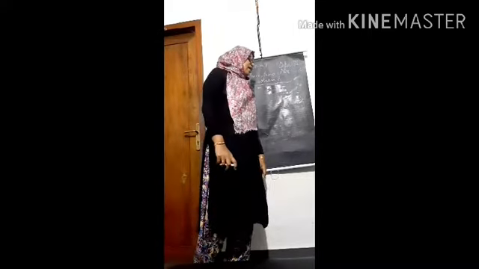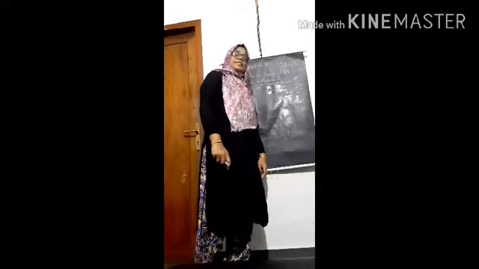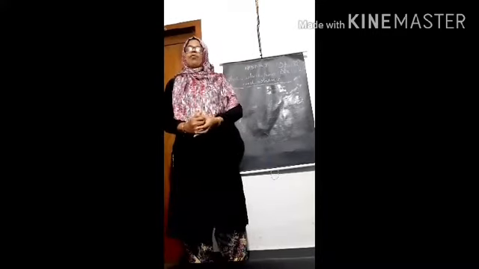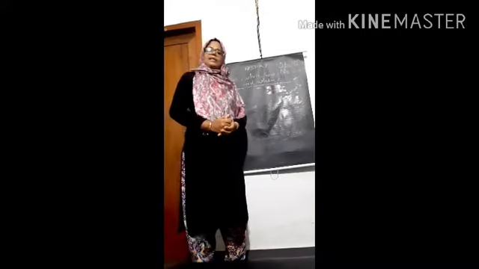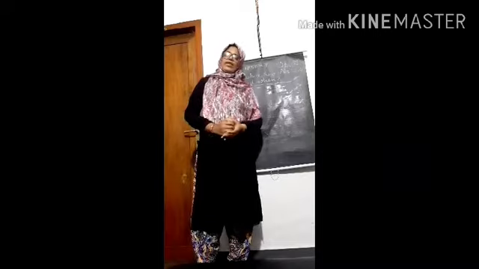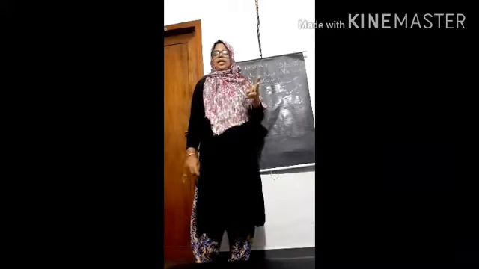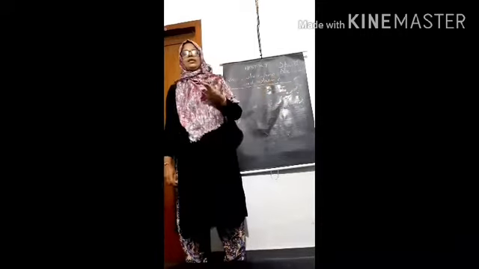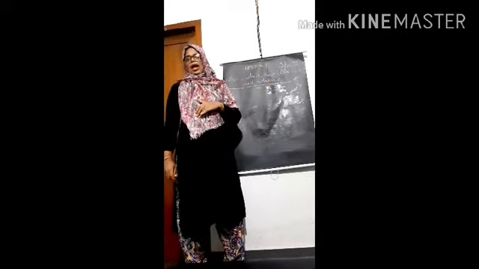Next, we were talking about what the sources of history are. How can we know about the past? That is the meaning of source of history. Sources of history we divided into two sections. One is the archaeological section and another one is the literary section.